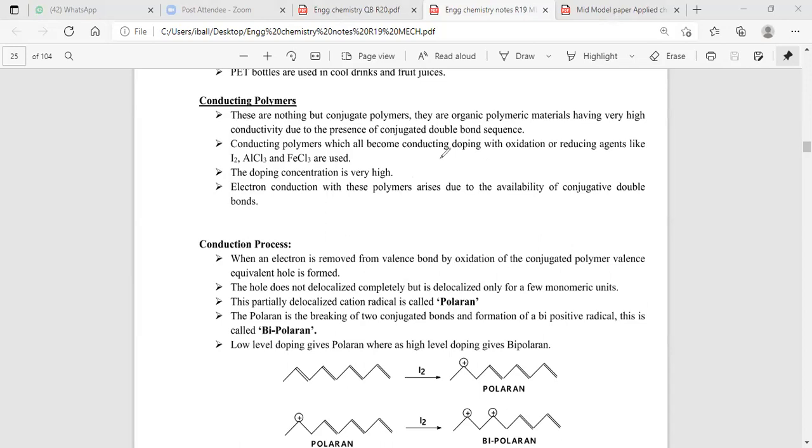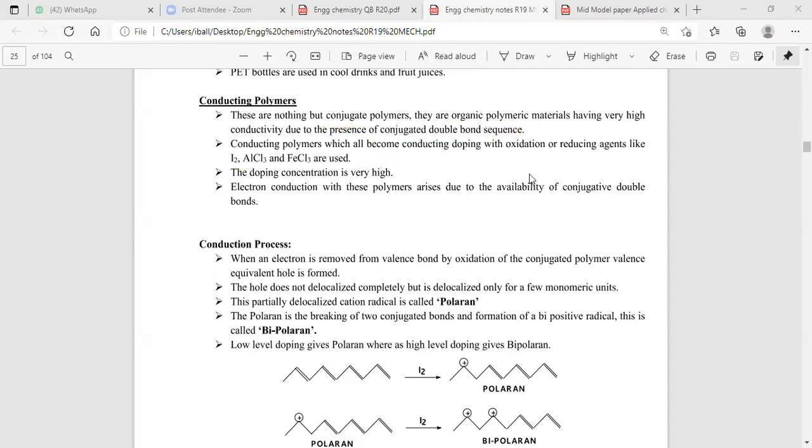Now, what is a conduction polymer? Conduction polymers are mostly organic polymers which contain a conjugated double bond system. The conductivity can be increased by the addition of Lewis acids and Lewis bases. When we add Lewis acids, the conductivity is p-type conductivity. When we add Lewis bases, the conductivity is n-type conductivity.